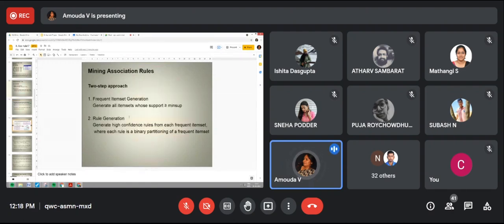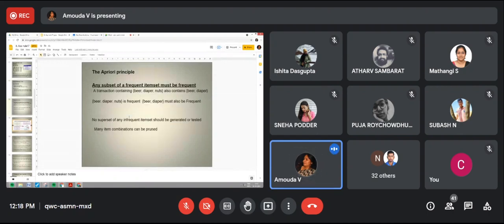It uses some property or principle of a priori to find the frequent item sets using candidate generation. I'm using the word candidate generation.